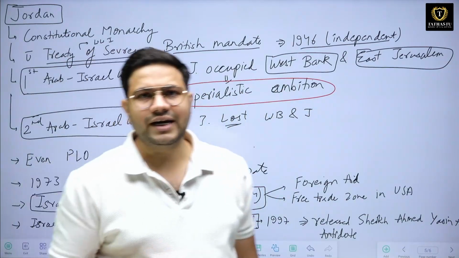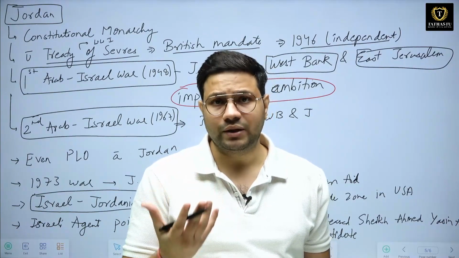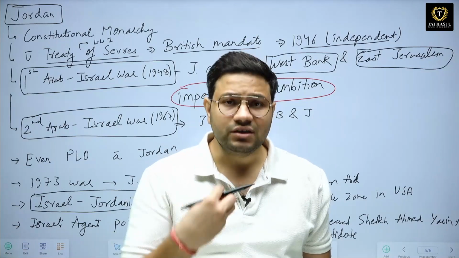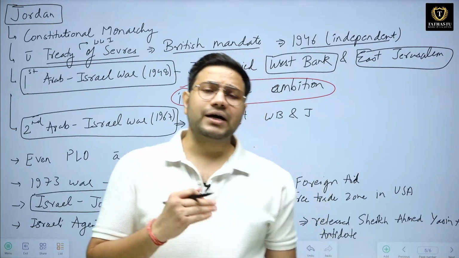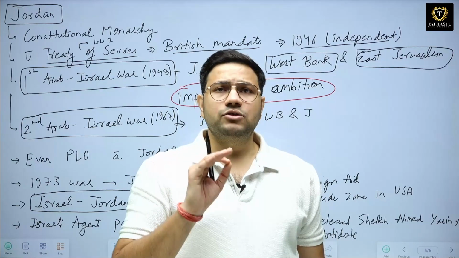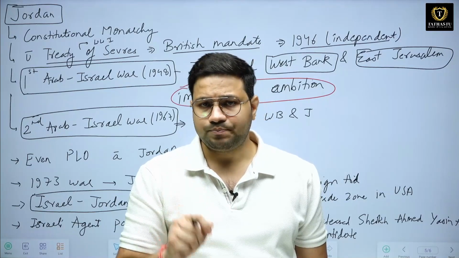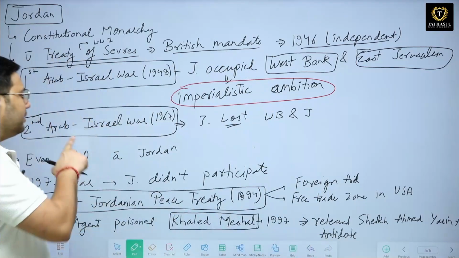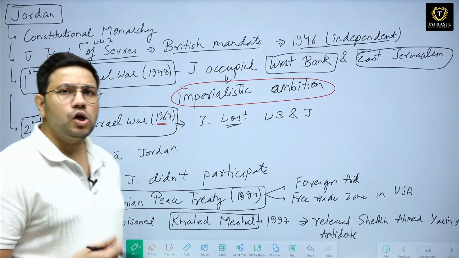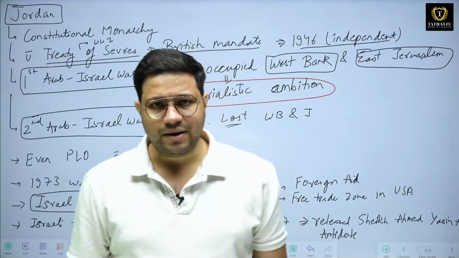Jordan wanted to create a caliphate, like the Turkish empire, the Ottoman Turk Empire. So Jordan wanted to create a somewhat similar empire, and with that intention Jordan participated in the first Arab-Israel war of 1948, and was able to occupy the West Bank and East Jerusalem. But later, in the second Arab-Israel war in 1967, Jordan lost both these territories, the West Bank and East Jerusalem.